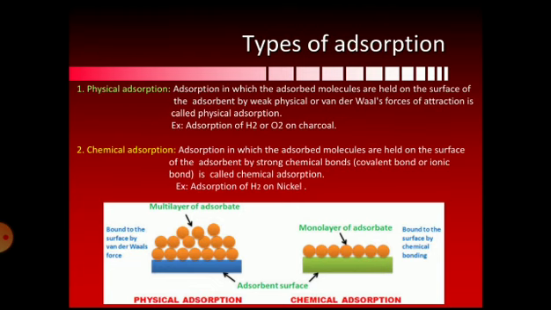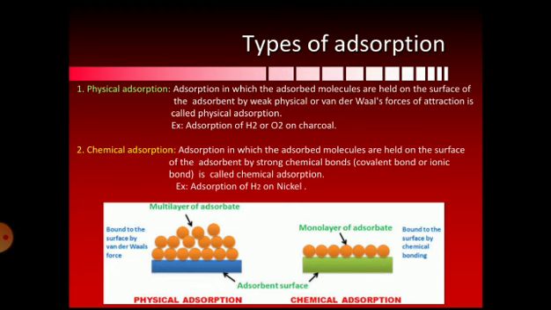Okay, so weakly held. Whatever molecules are going to adsorb on the adsorbent are adsorbed by the weak van der Waals force of attraction. So between adsorbate and adsorbent, a weak van der Waals force of attraction will be present. For example, hydrogen and oxygen gases adsorb on charcoal. Here hydrogen and oxygen gas form weak van der Waals force of attraction with the charcoal.